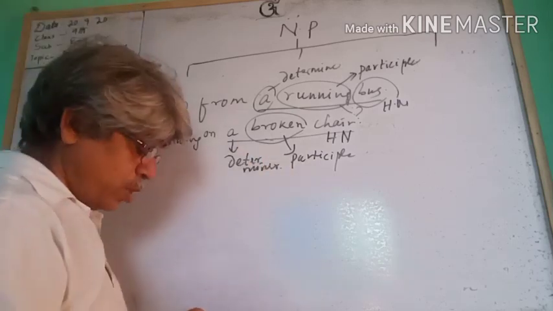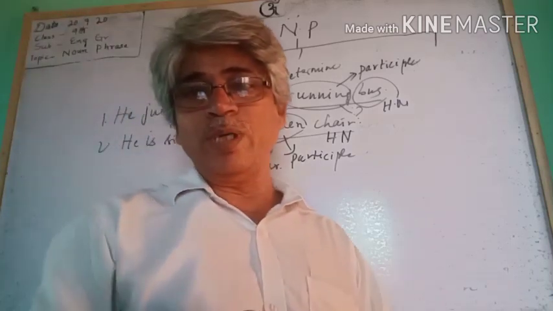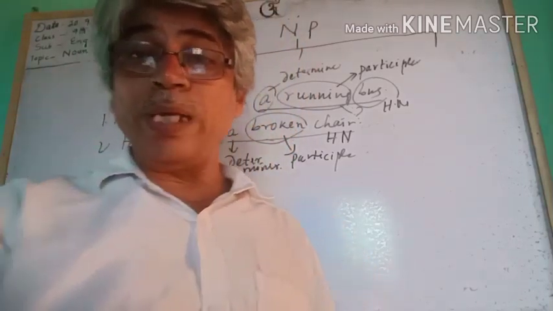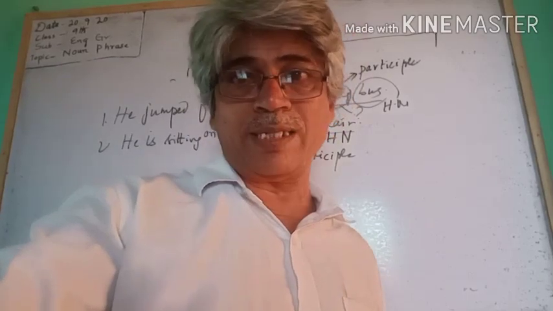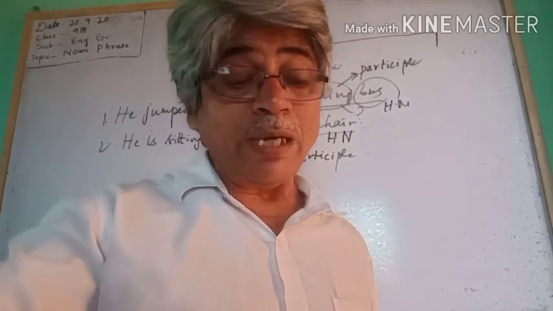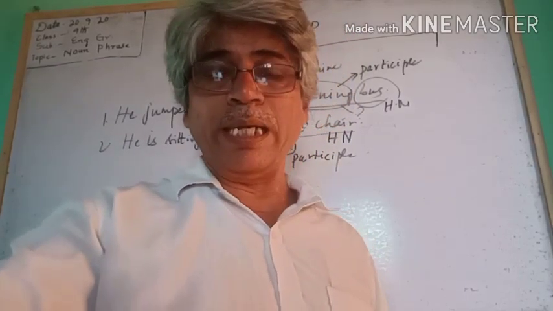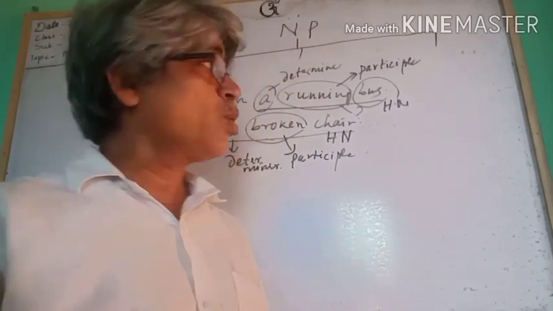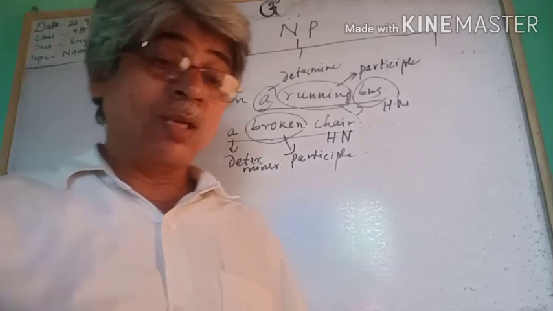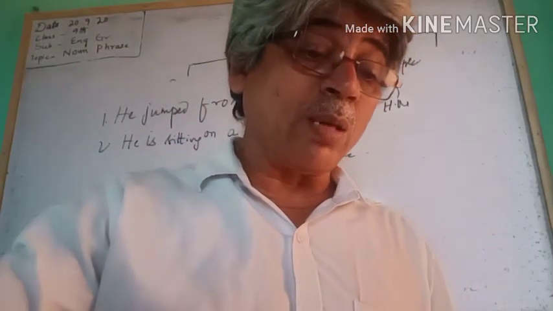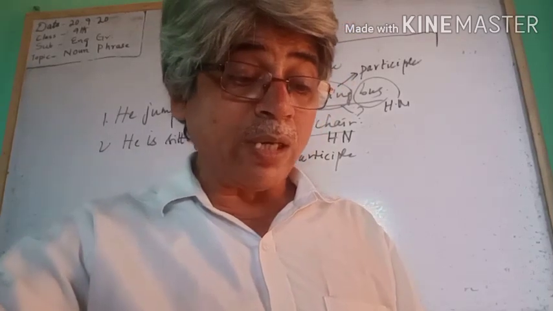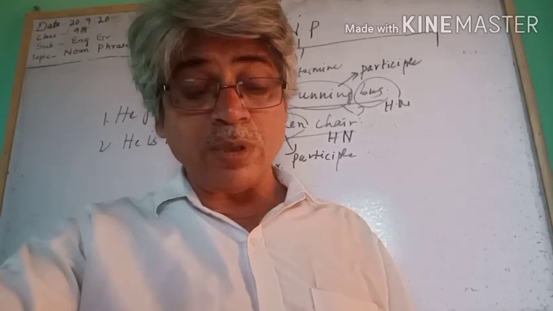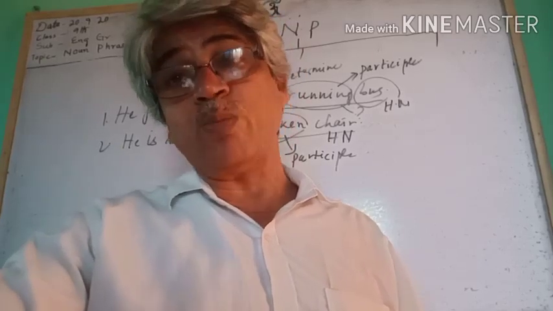So from this we know that as pre-modifiers we have five elements. Number one, predeterminer. Number two, determiner. Number three, adjective phrase. Number four, participles. Number five, classifiers. Okay.